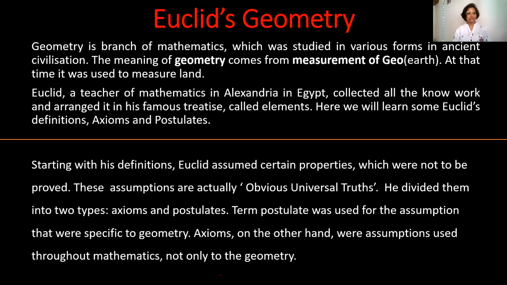Axioms were the assumptions that were used throughout mathematics, not only in geometry, whereas postulates were the assumptions that were specific to geometry. So this is the difference between axioms and postulates.